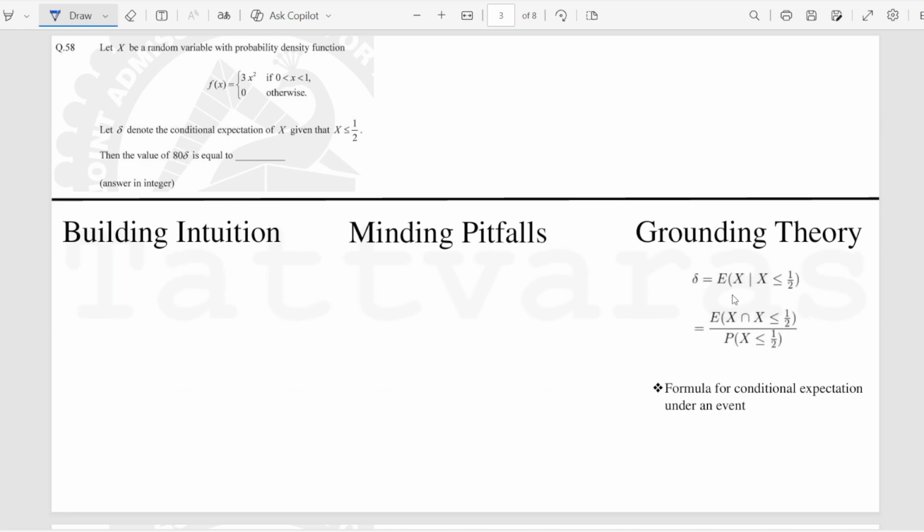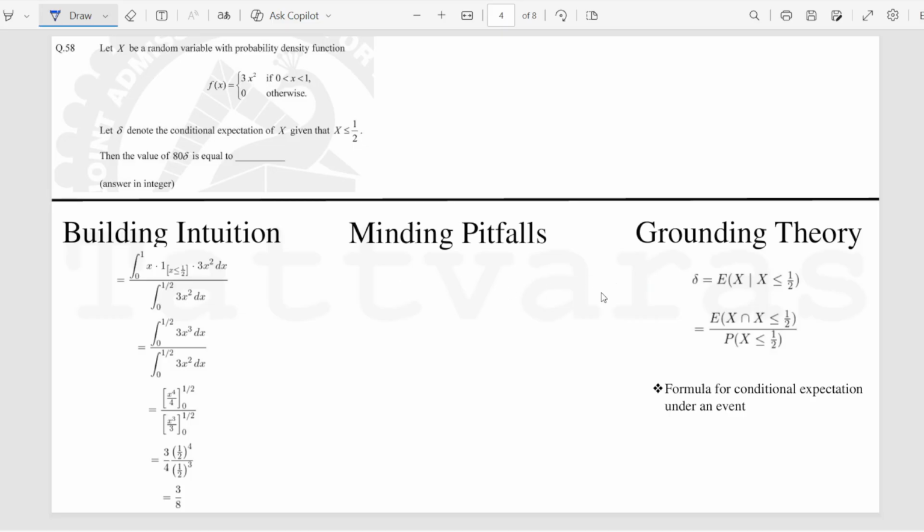So, this thing is equal to this. Essentially, it's something similar to what we have seen in conditional probability also, right? Probability A given B is equal to probability A intersection B divided by probability B. It's something simple over here. And now it's something which we can deal with more easily.